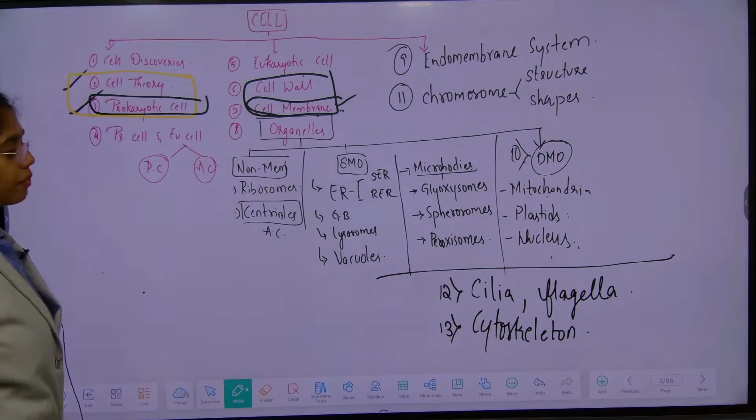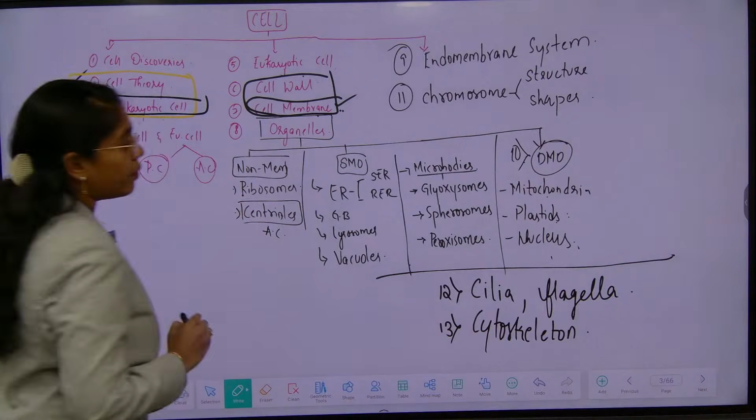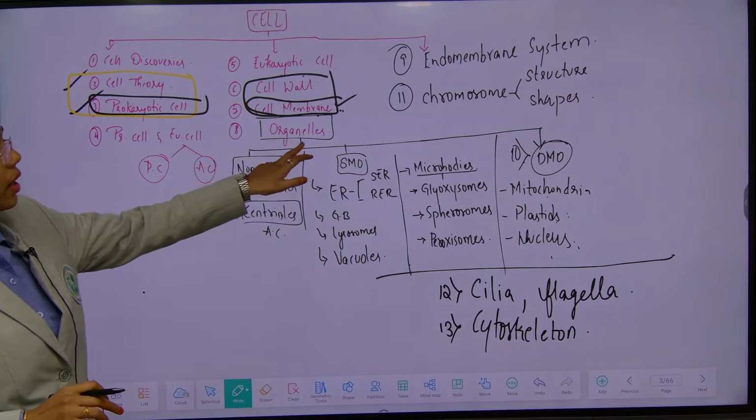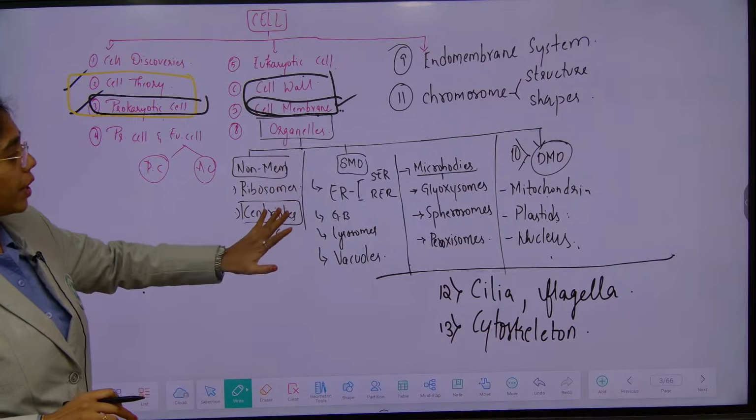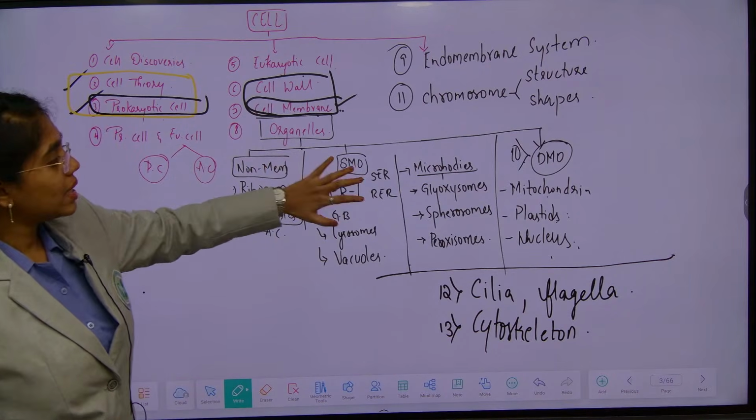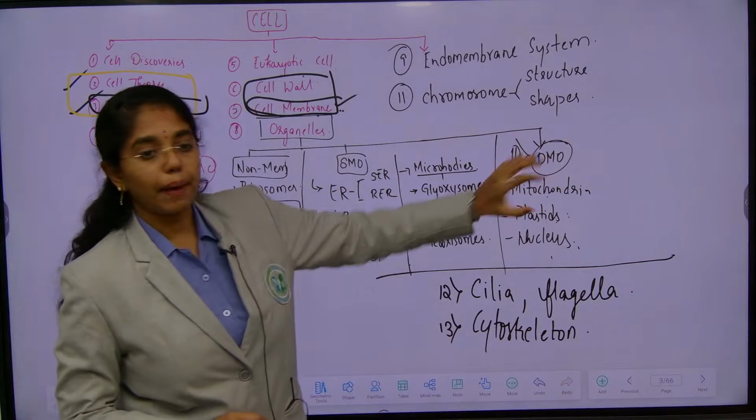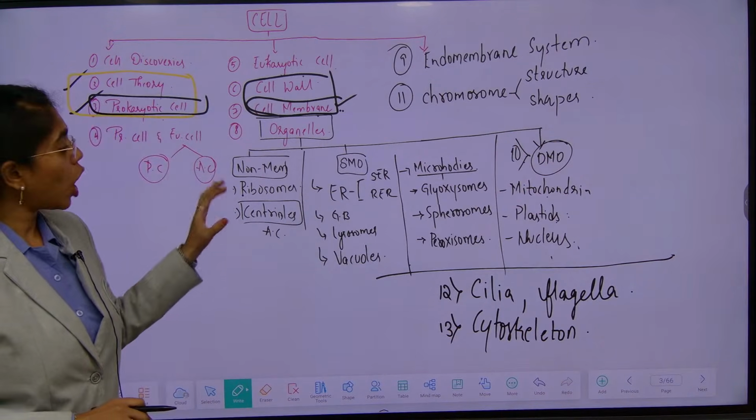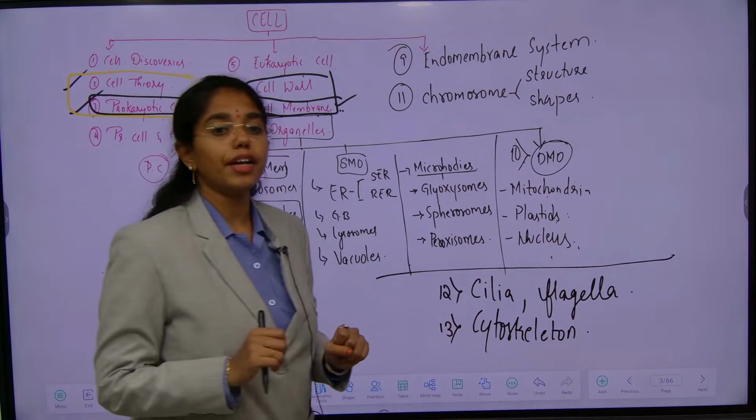From organelles, beta, now we have fragmented the learning of organelles into 3 parts. First, non-membrane bound organelles, then single membrane bound organelles, and double membrane bound organelles. Among the non-membrane bound organelles, first we are learning about what?